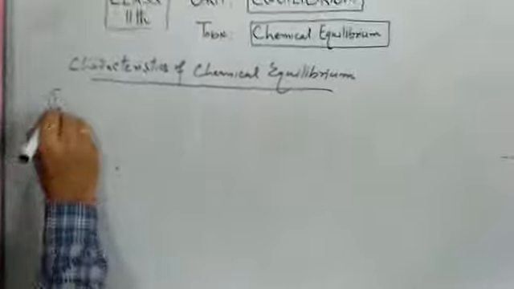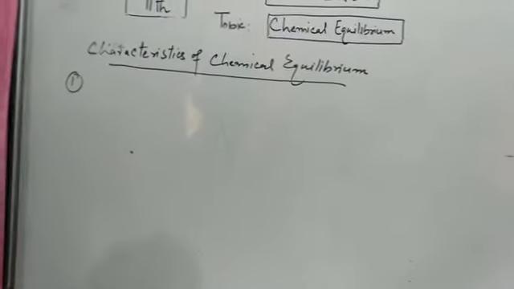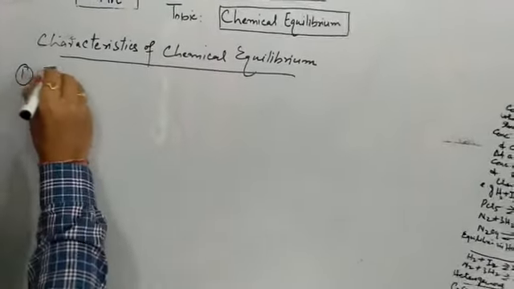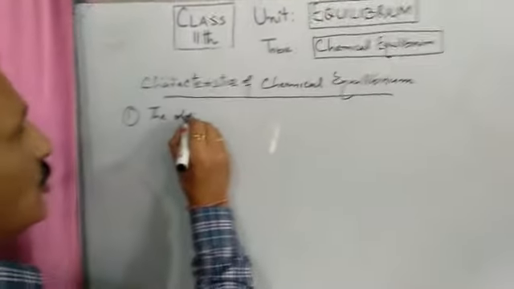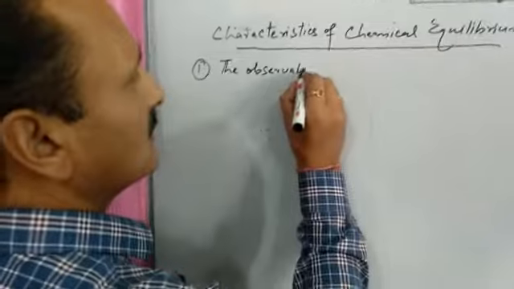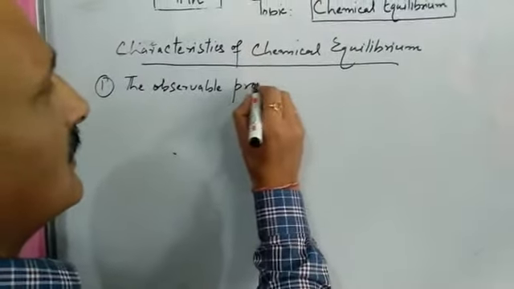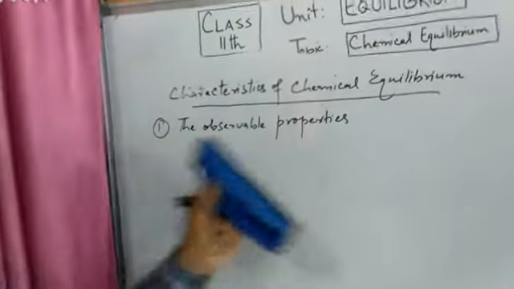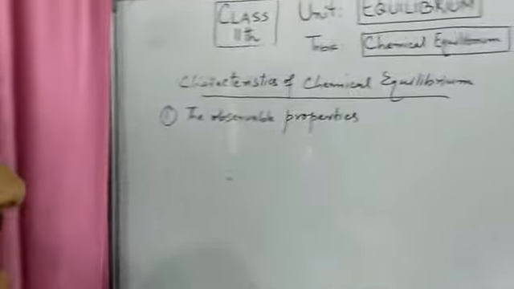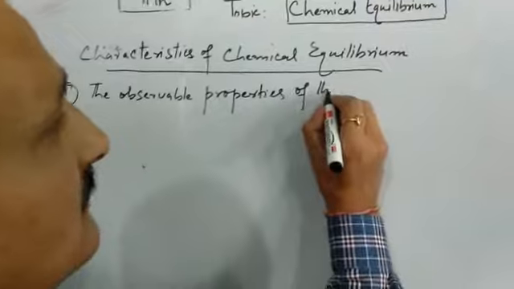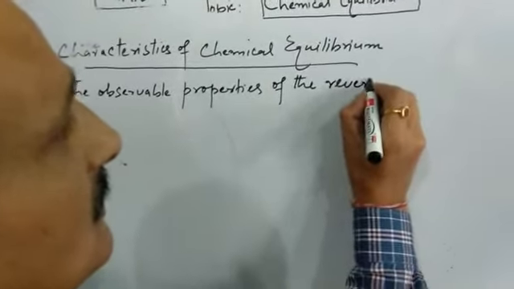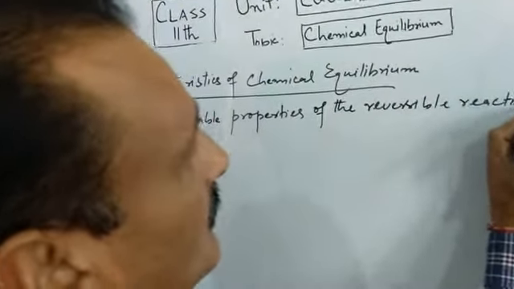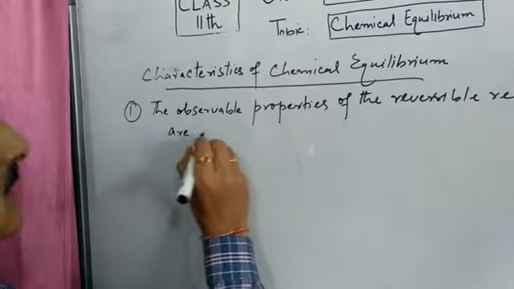As far as the characteristics of chemical equilibrium are concerned, in this equilibrium the observable properties, like pressure, concentration, etc., of the reversible reaction are constant.